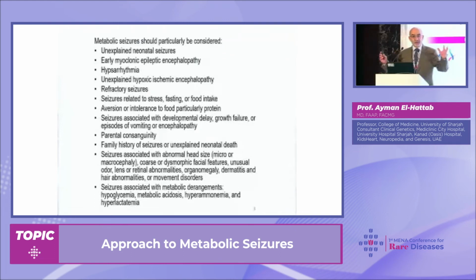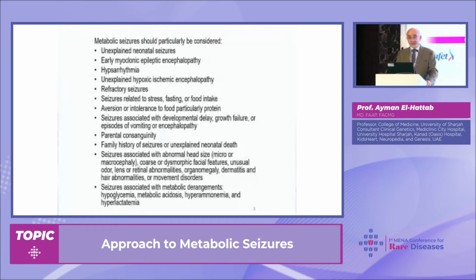And I wanted to put them in one slide, because these are the things to consider when we see a child with seizures and think about an underlying metabolic disease. If we have unexplained neonatal seizures, if we have early myoclonic epileptic encephalopathy with hypsarrhythmia, if we have unexplained hypoxic ischemic encephalopathy, and we'll give some examples of metabolic conditions that may mimic hypoxic ischemic encephalopathy.